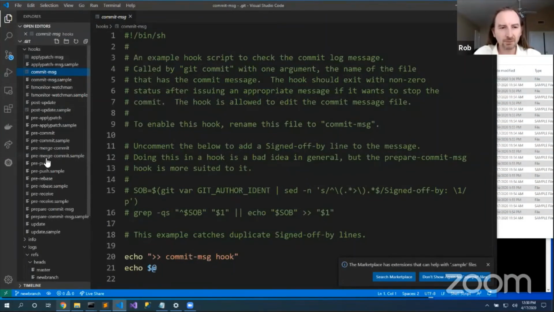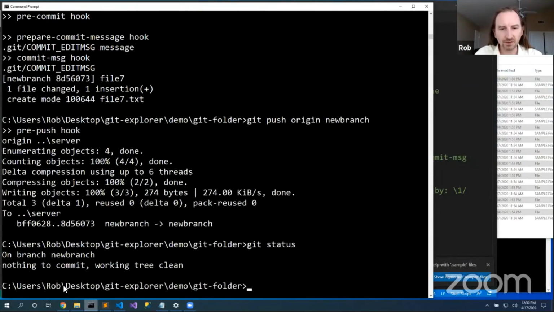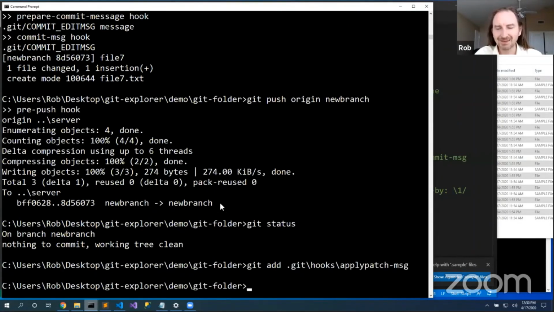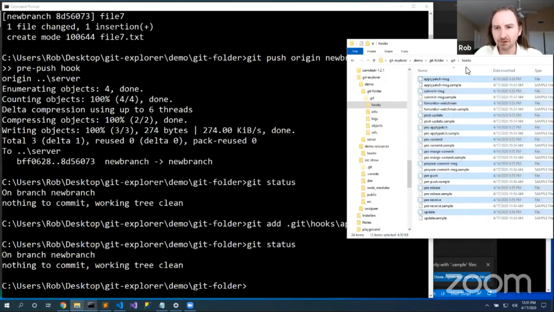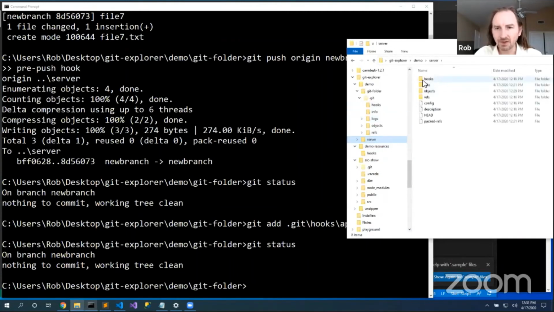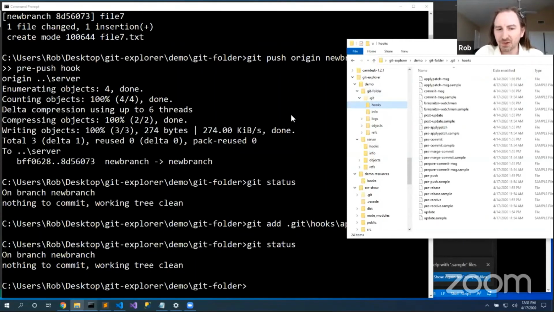And so as I push my content into place, these files aren't part of that. Git status, we see that there's nothing there. I can't git add .git/hooks/, that's not a thing. Git status. Nope, it's not a thing. So as I push here on my server, you'll notice that that hooks folder is still the samples. These are specific hooks to my system, not to our project as a whole. So how are they useful at all?